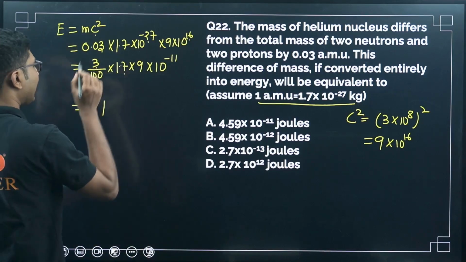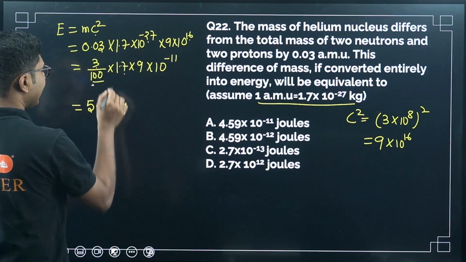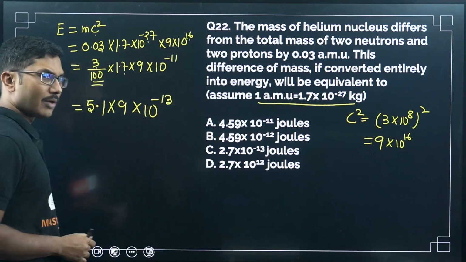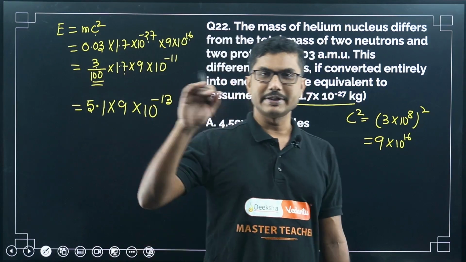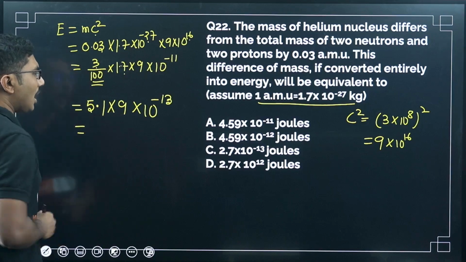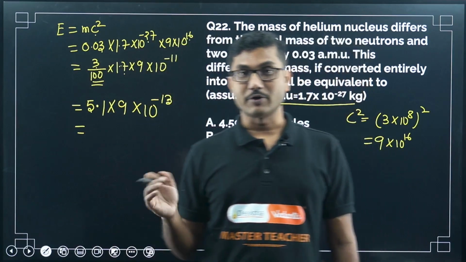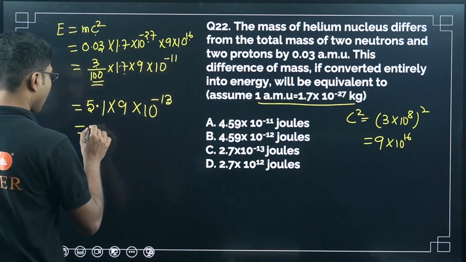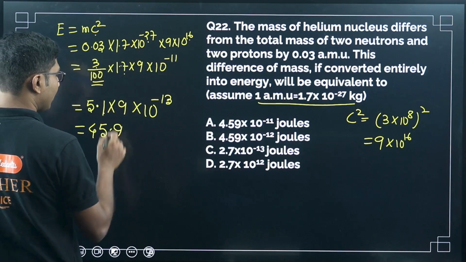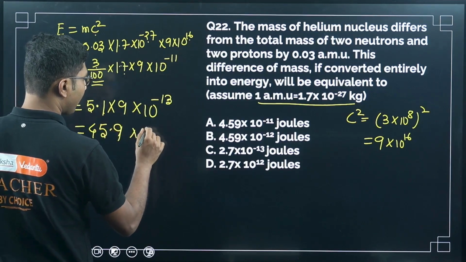Now there was one decimal here, so one decimal we have added, times 9. Now there was a 100 in division, so what will I do? I will increase the negative power by 2, right? 100 in division means increasing the negative power by 2. So now 5 times 9, 5 into 9 is 45, right? There is one extra 9, so 45.9 times 10 to the power of minus 13.